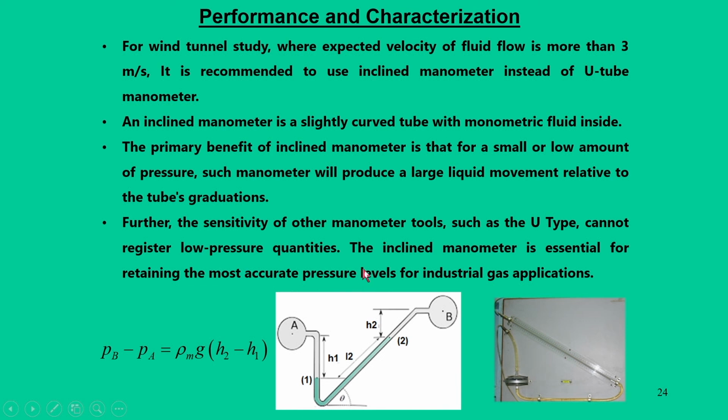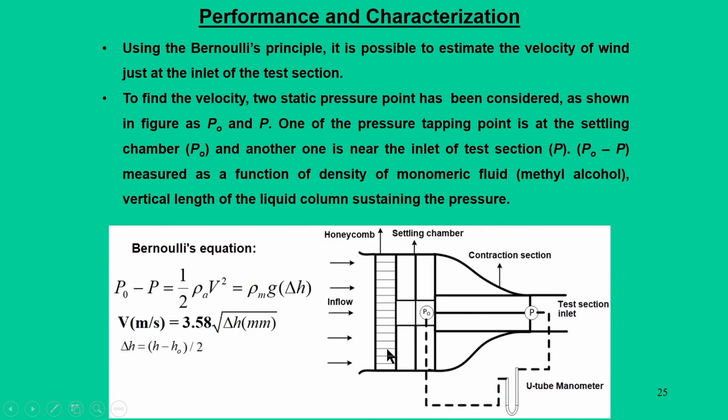Here you can see a U-tube manometer which measures the velocity at the inlet of the test section. You can see the schematic view: the inflow wind enters through the test section, and this particular point is the location at which the U-tube manometer is mounted.